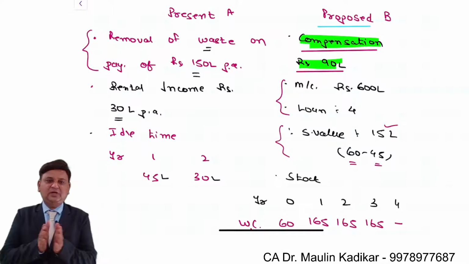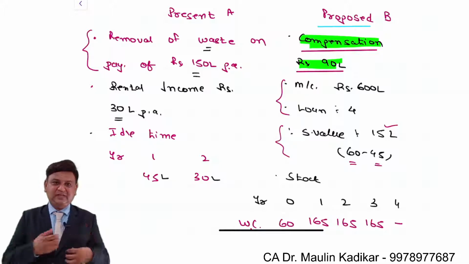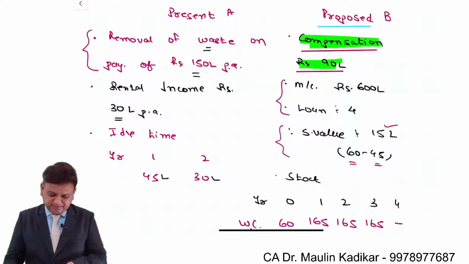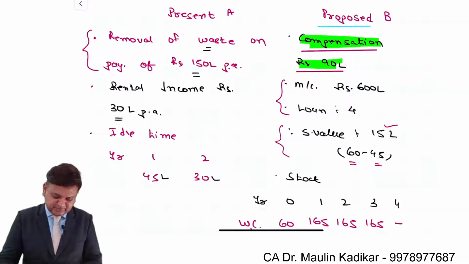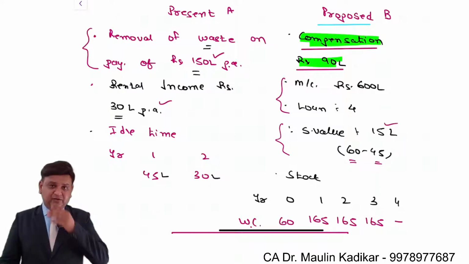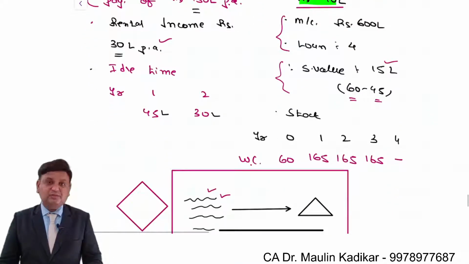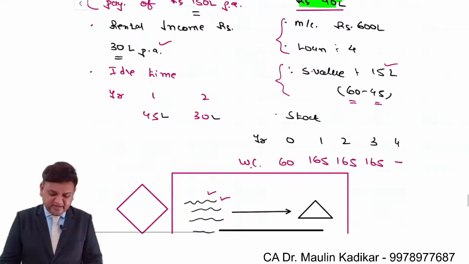So let us have a small revision of this very simple question. Basically, presently we are having an annual expense of 150 lakhs for removal of the vestige, then rental income of 30 lakhs that we can get if we rent out the factory premises, a certain portion of which is going to be used for the raw material storage, and we have the idle time payment.